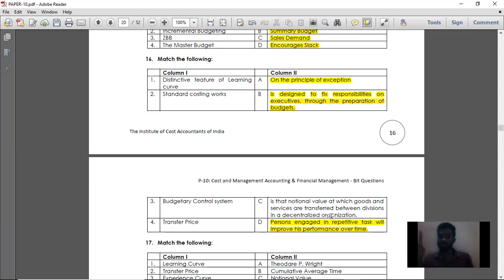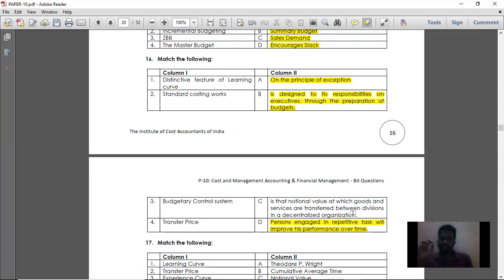Just understand the difference between centralized organization and decentralized organization. Centralized organization means where the entire company's profit is centralized, whereas in decentralized organization each division will have its own profits. So transfer price is used only when it is the notional value at which goods and services are transferred between the divisions in the decentralized organization.